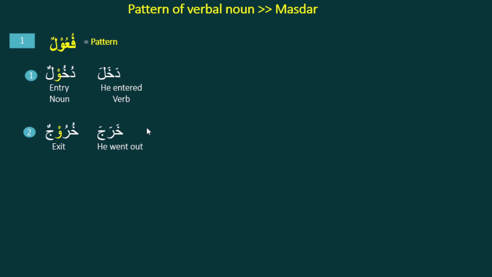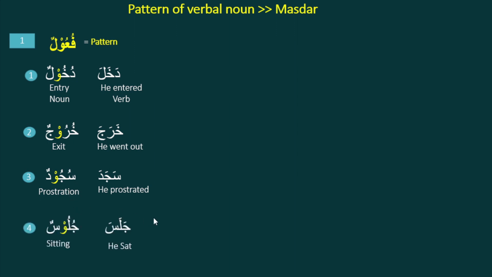Another verb is kharaja, he went out, and the Masdar will be khuruj, meaning exit. And sajada means he prostrated, and sujud means prostration. And one more verb, jalasa, means he sat, and julus means sitting.